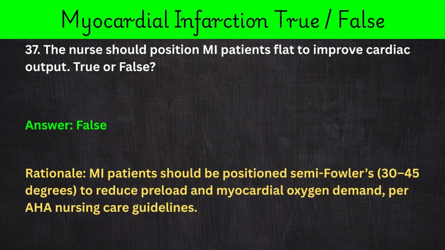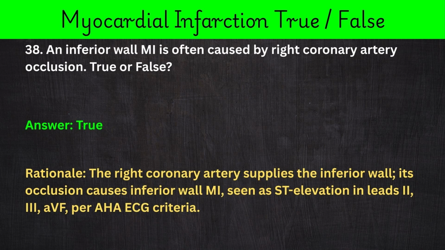37. The nurse should position MI patients flat to improve cardiac output. True or false? Answer: false. Rationale: MI patients should be positioned semi-Fowler's, 30 to 45 degrees, to reduce preload and myocardial oxygen demand, per AHA nursing care guidelines.